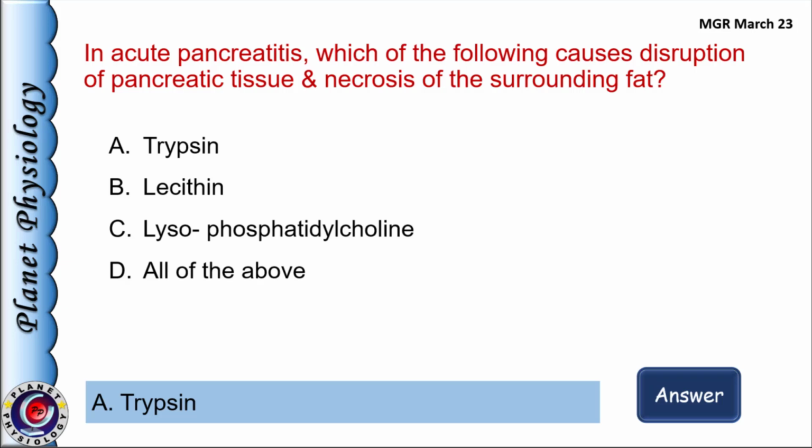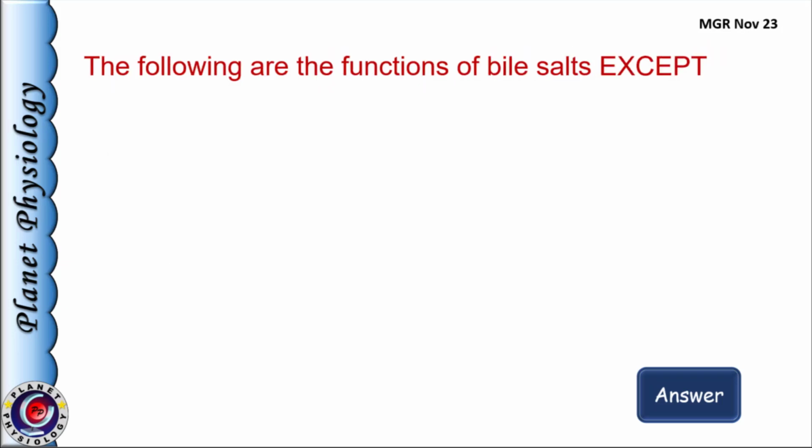During acute pancreatitis, activation of trypsin within the pancreatic tissue initiates cascade of enzymatic reactions, resulting in autodigestion of pancreas. It also causes inflammation and necrosis. Lecithin, lysophosphatidylcholine are not directly concerned with causing disruption of the pancreatic tissue and necrosis, and hence the answer is option A. Trypsin.